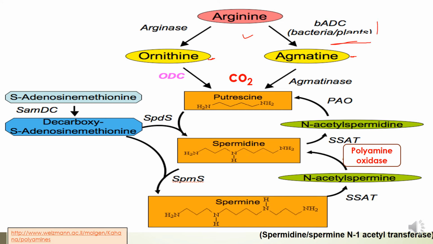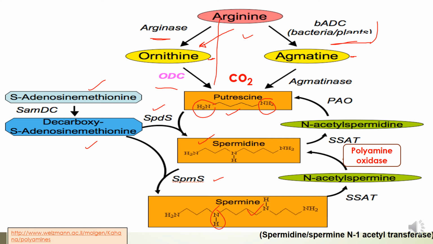but agmatine is in bacteria and plants. We are only focusing here on arginine being converted into ornithine by the arginase enzyme, and via the ornithine decarboxylase enzyme it is converted into putrescine. Look at this, there is 1 amine and here is 2 amine. From putrescine, with decarboxylated S-adenosylmethionine and spermidine synthase, putrescine is converted into spermidine, and via spermine synthase, with decarboxylated S-adenosylmethionine, spermine will be formed.